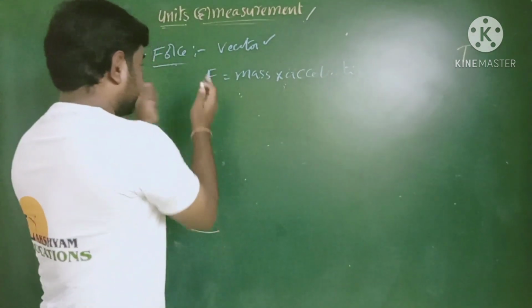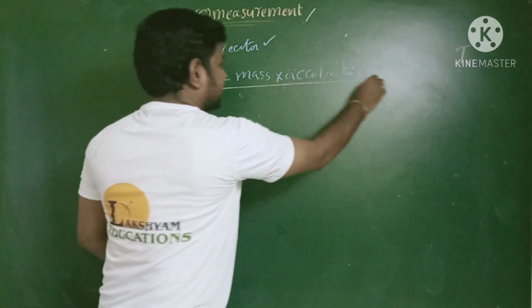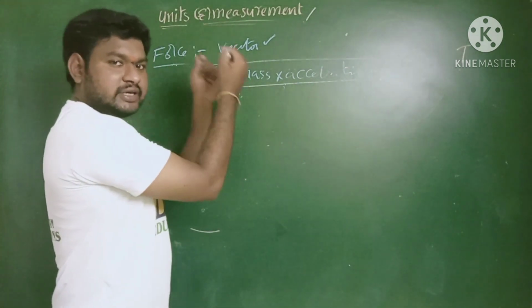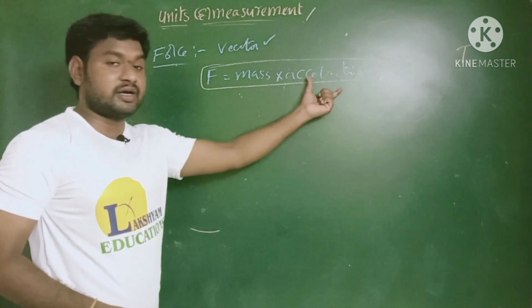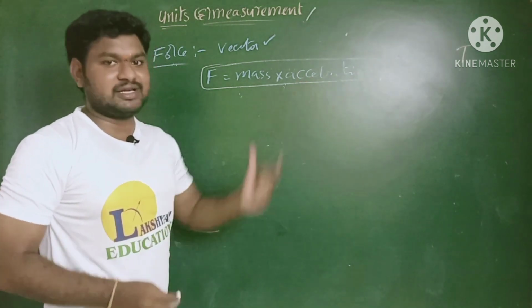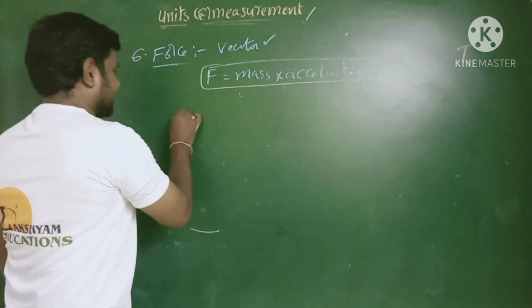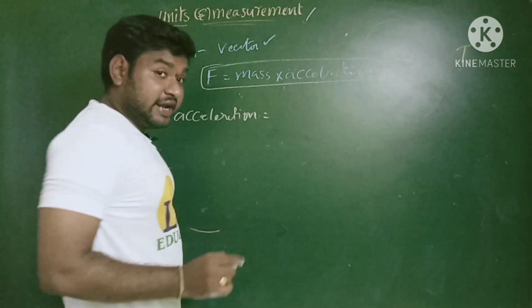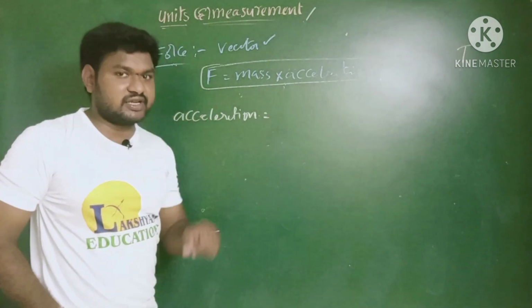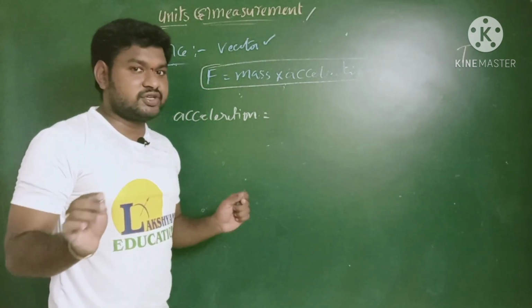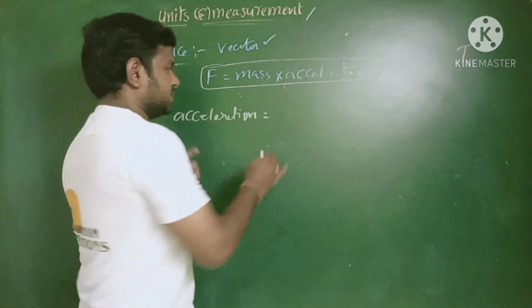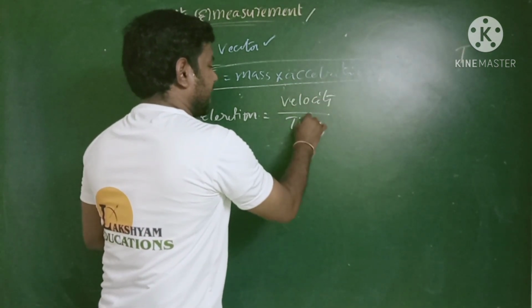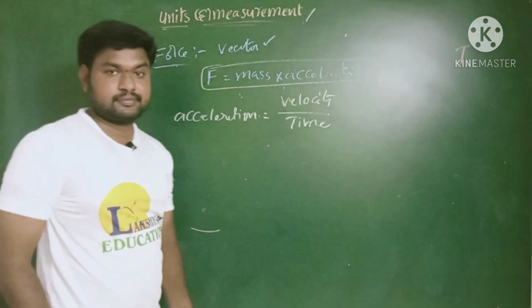So what is the formula we have for force? Force F equal to mass into acceleration. Before going to discuss this one, first we try to define the dimension formula for acceleration. Now we go along with acceleration. The rate of change of velocity is nothing but the acceleration. That means acceleration is nothing but velocity by time. This is the formula for the acceleration.